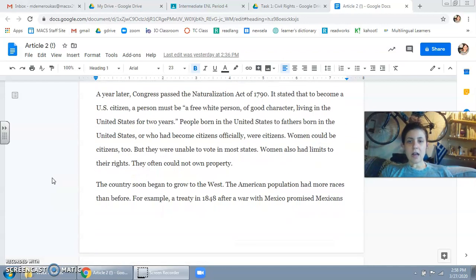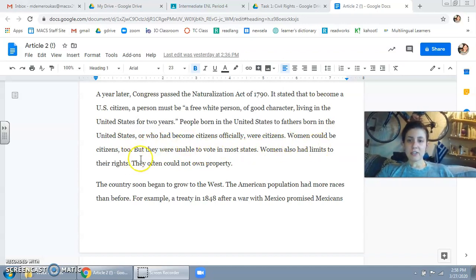A year later, Congress passed the Naturalization Act of 1790. It stated that to become a U.S. citizen, a person must be a free white person of good character, living in the United States for 2 years. People born in the United States to fathers born in the United States, or who had become citizens officially, were citizens.